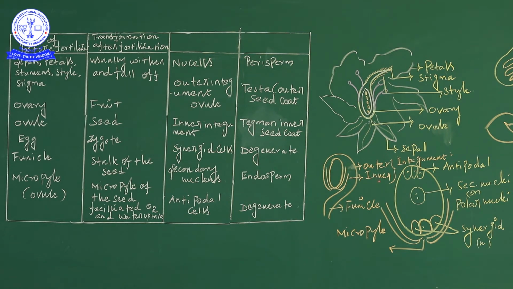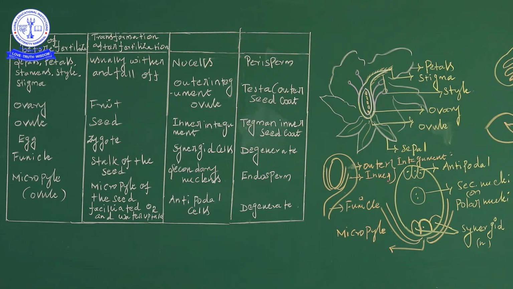As for the differentiation of the integument, sometimes a layer is absent, sometimes it is present. This differentiation gives the outer and inner integument. Bitegmic ovule means both the outer and inner integument are present. Monotegmic ovule means only one layer is present, either the outer or the inner integument layer. That is very important for the integument.